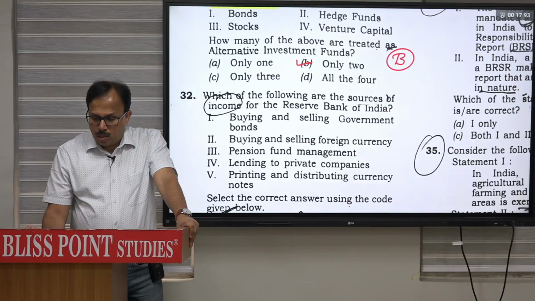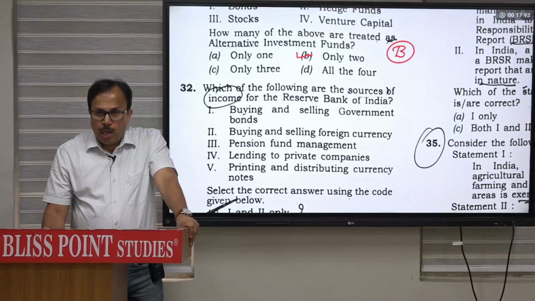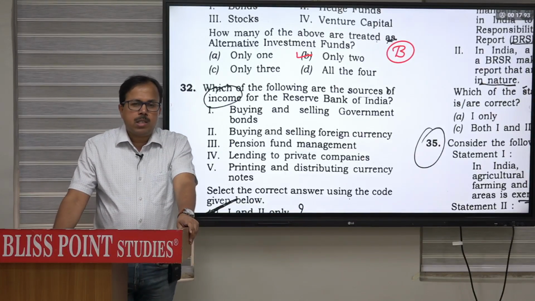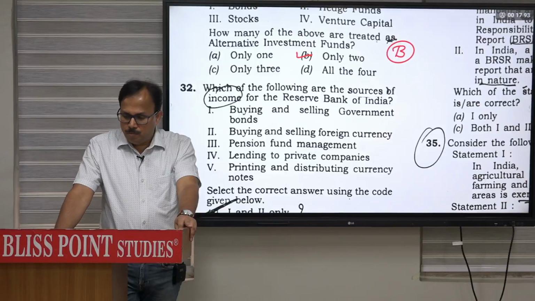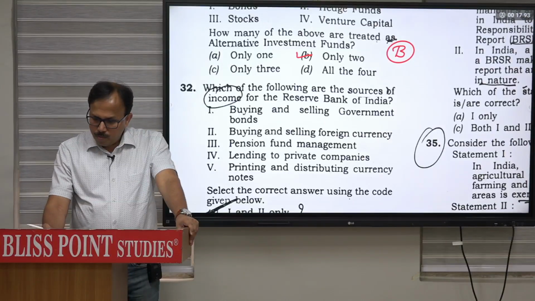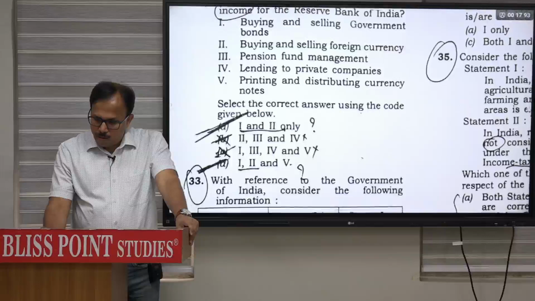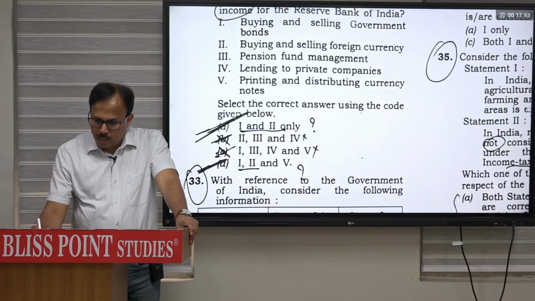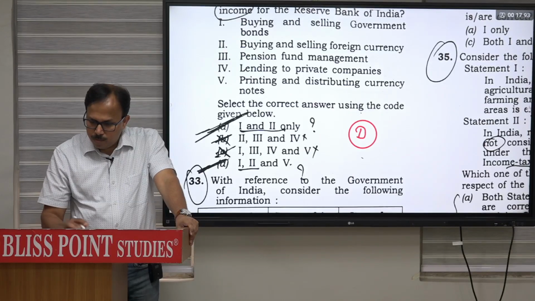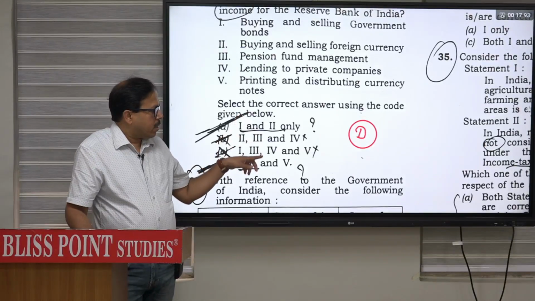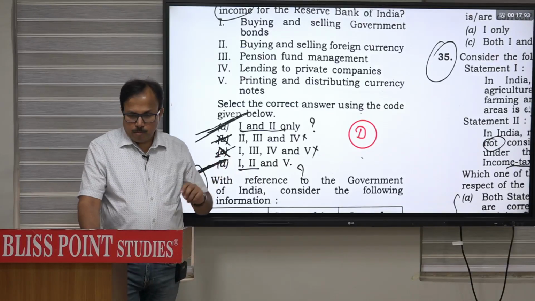Pension fund management is not for the RBI. Lending to private companies: RBI does not directly lend to private companies. Printing and distributing currency notes is technically called seigniorage. What is the face value of the currency and what is the printing cost? The difference of that can be considered as a source of income. So 1, 2 and 5. That means the correct answer here will be D. Okay, 1, 2 and 5 will be correct.